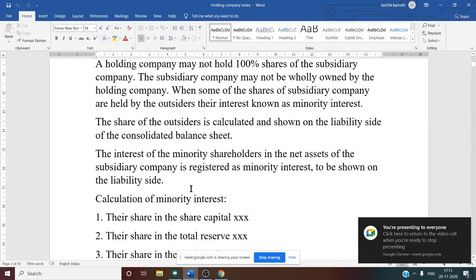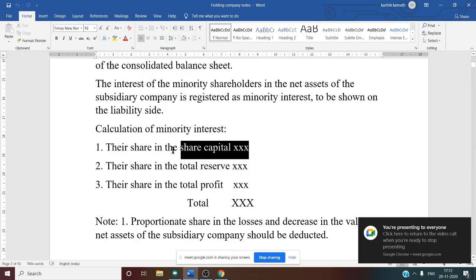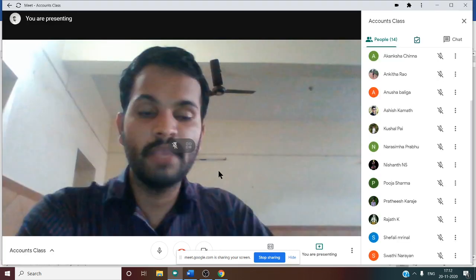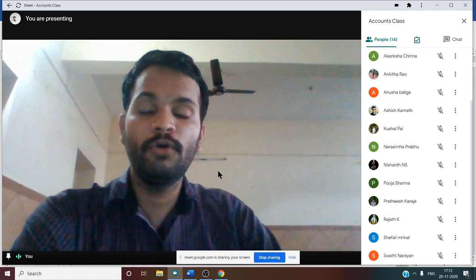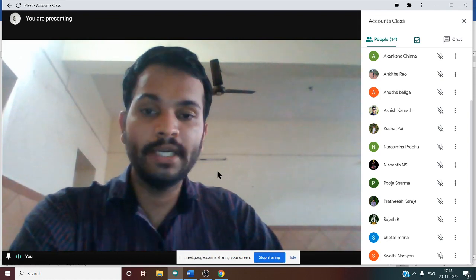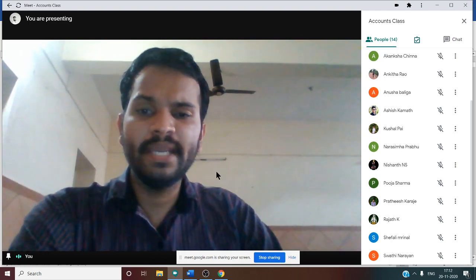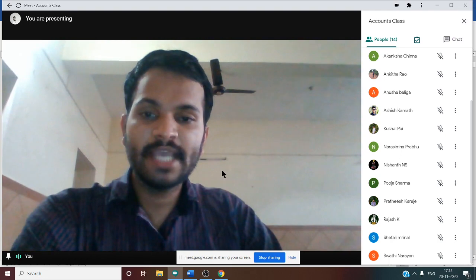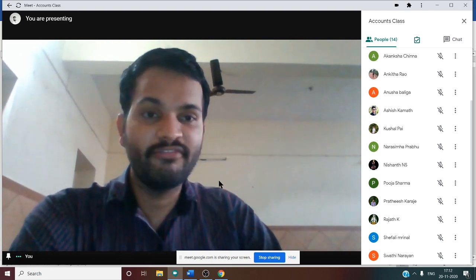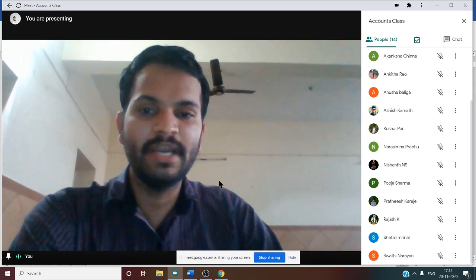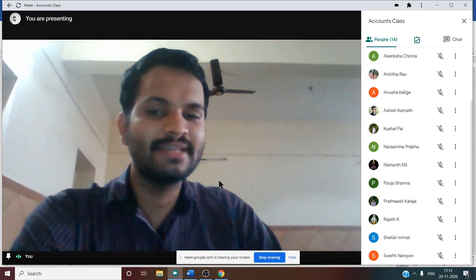While calculating the minority interest, we need to consider the share capital of the subsidiary, total reserves of the subsidiary, and total profit of the subsidiary. One more very important thing is the majority-minority ratio, which we need to find out before solving this working note. How do we find it? Under the subsidiary company, there is share capital given in the balance sheet with its paid-up value, so you can easily find the number of shares. Once you get the number of shares, compare it with the investment made by the holding company, given on the asset side of the balance sheet.